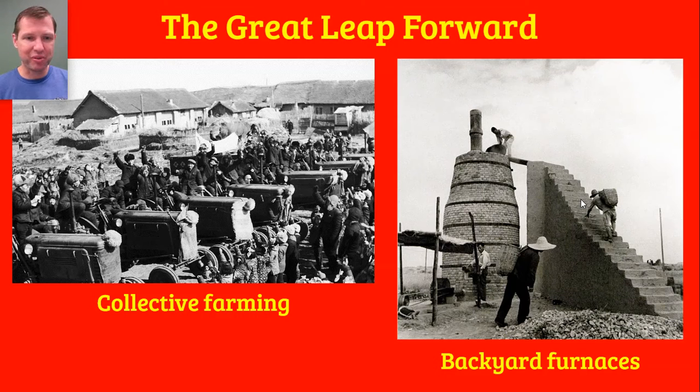Now you say, well, this is a problem. I mean, you are pulling all of these peasants, all of these agricultural workers, off the fields. You're going to suffer a decline in agricultural production. But Mao wasn't worried about that because collective farming had been quite successful. It had actually resulted in increased agricultural production.